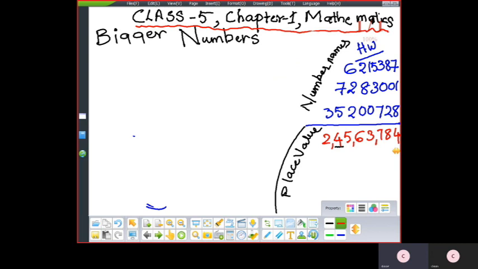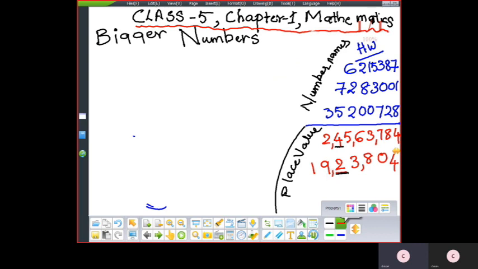So what is the next number? 1, 9, 2, 3, 8, 0, 4. Okay. So what is the underlined digit here? 2. The 2 is the underlined digit.